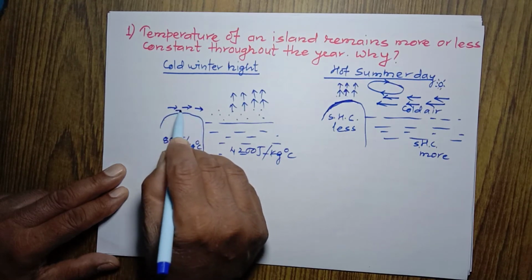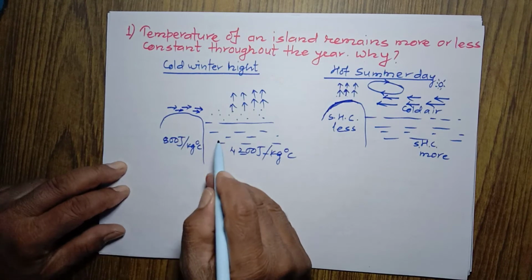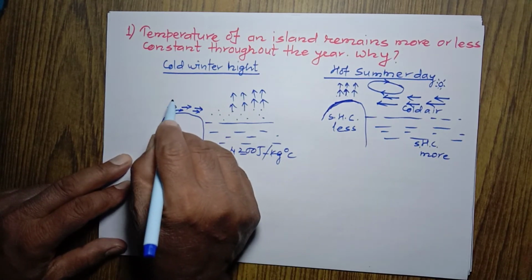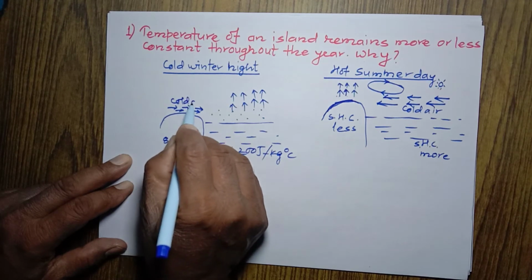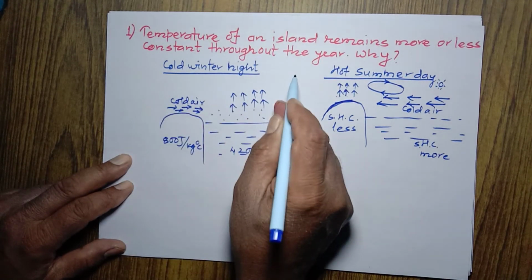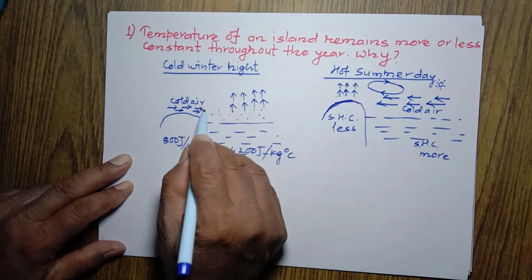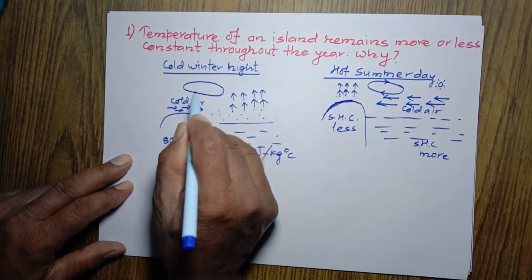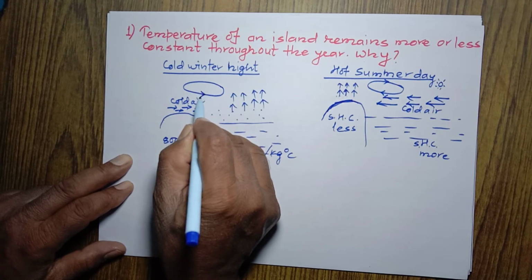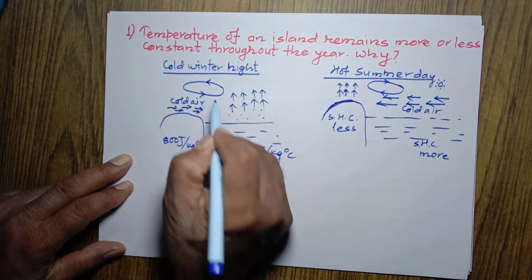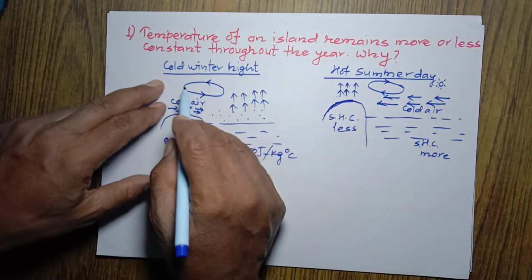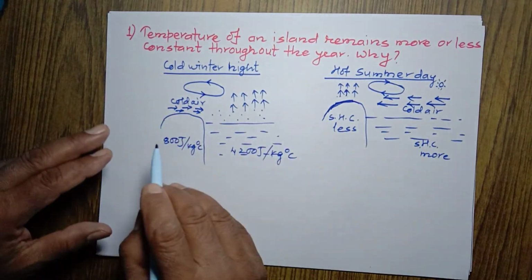What does it mean? It means this is land breeze and this is cold air. In a cold winter night, cold air is blowing away from the land. We can represent it this way. Cold air is moving away from the land. That's why the land doesn't remain so cold, and the cold winter night also doesn't remain so cold.